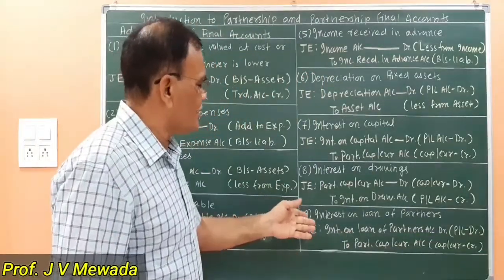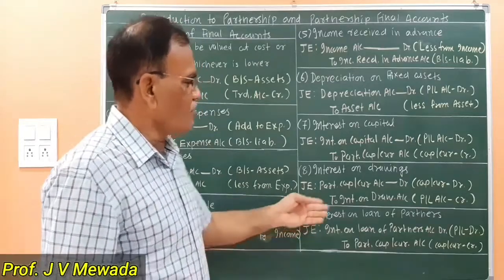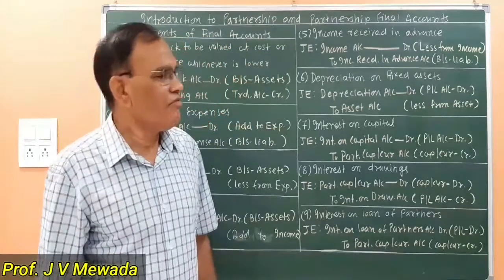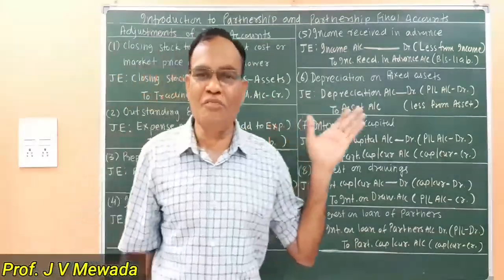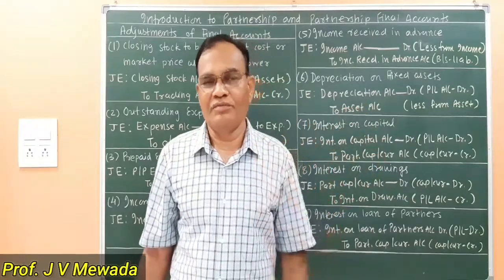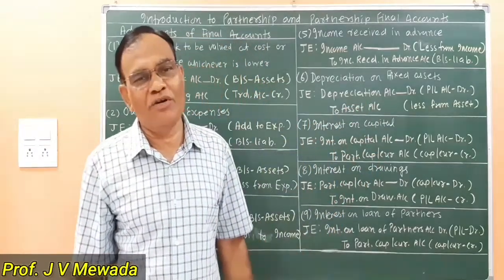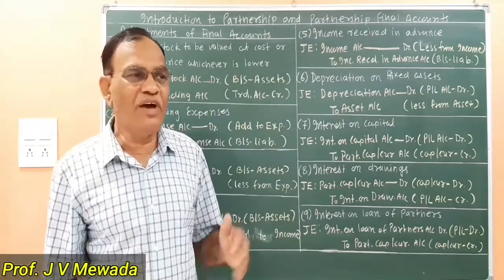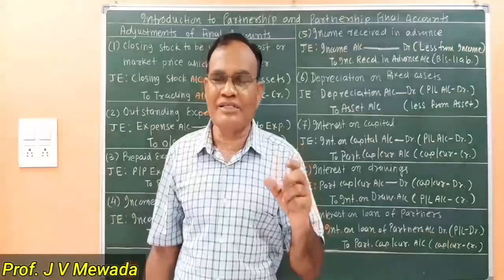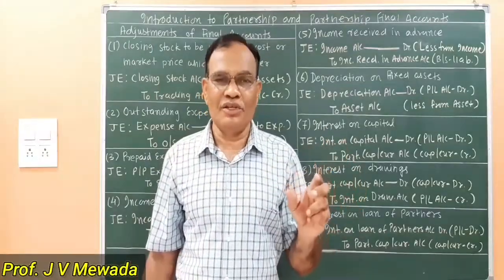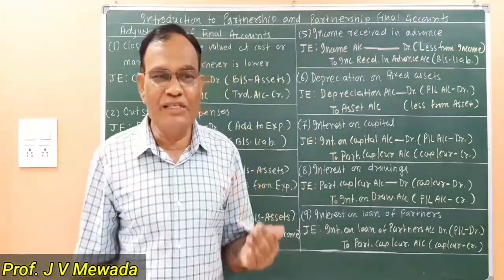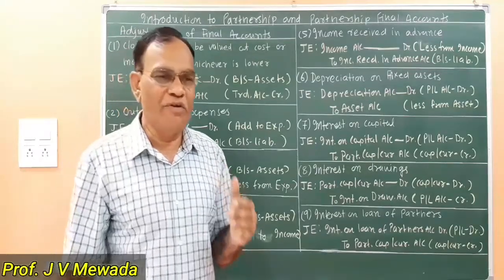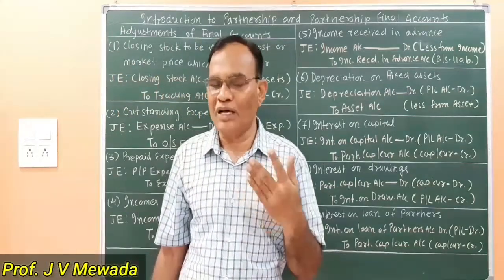Our next adjustment number 9, interest on loan of partners. By explaining the rules in the absence of partnership deed, we saw one rule, that 6% interest is payable on the loan provided by the partners. So if we find any item in the trial balance which is partner's loan, the loan given by the partner, then we are supposed to give 6% interest per annum to the partner. For that we will do the calculation, and then we are going to pass the entries.